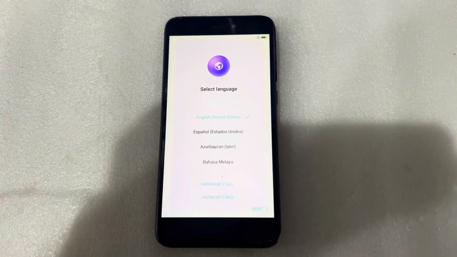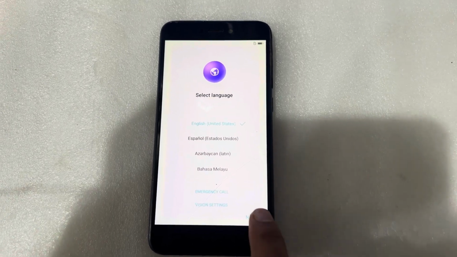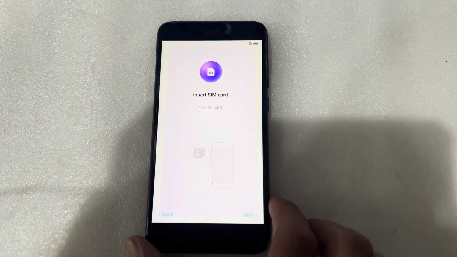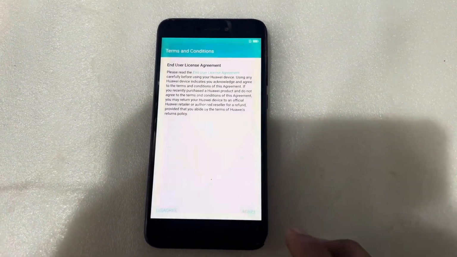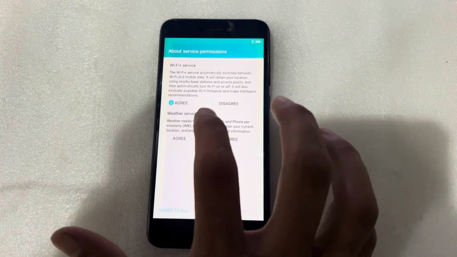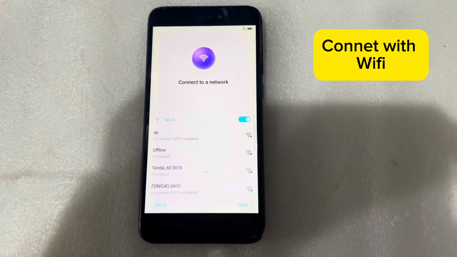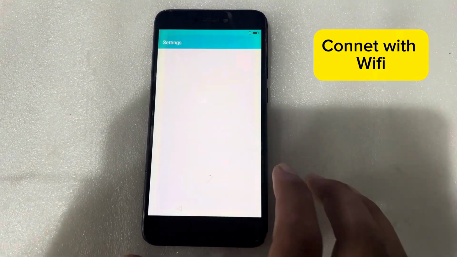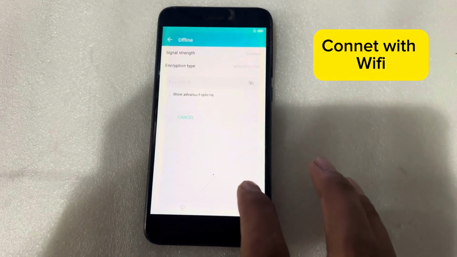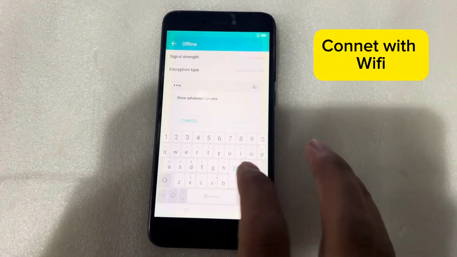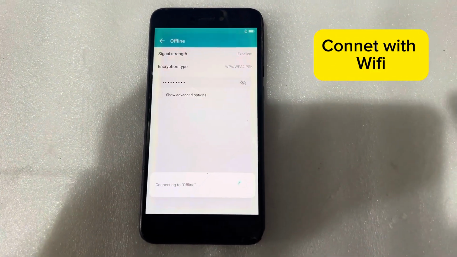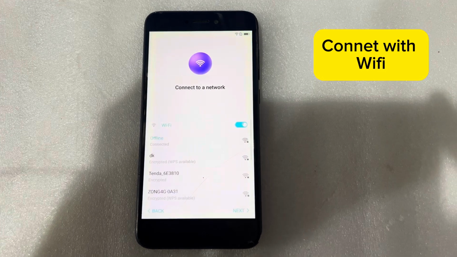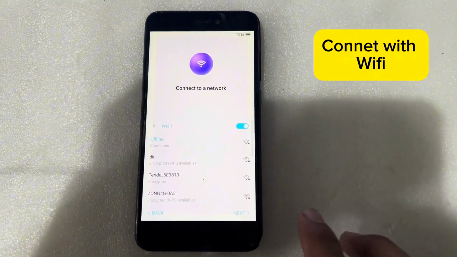So I will start the process. Press on the next, skip, skip, agree, agree, agree again, agree and agree. Next. Now I will here connect my phone with my Wi-Fi. Now I press on the next button.